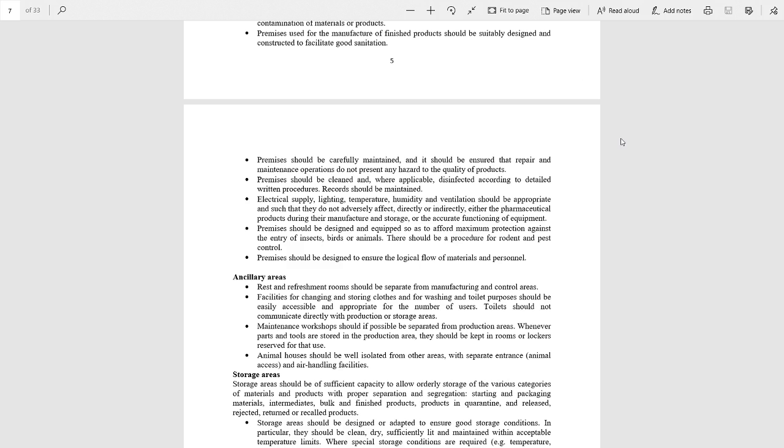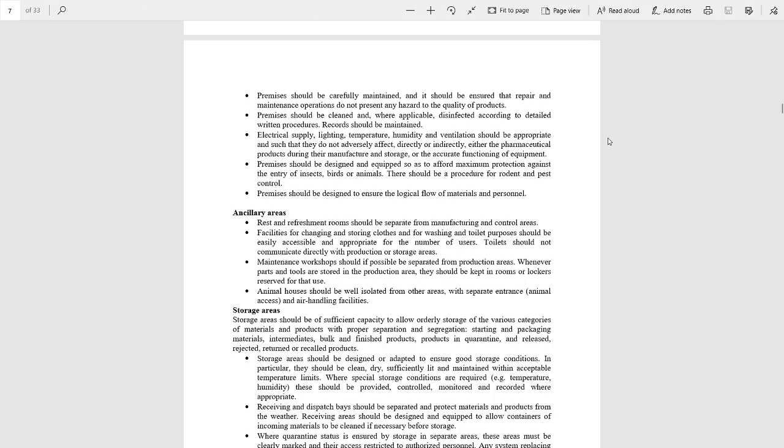Ancillary area, the rest and refreshment rooms should be separate from the manufacturing and control areas. Maintenance workshops should be separated from the production areas, and animal houses should be isolated from the other areas.